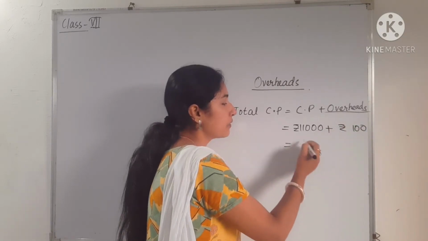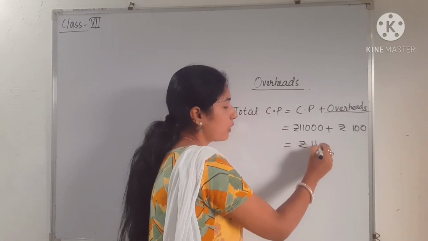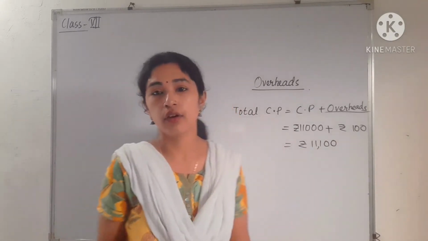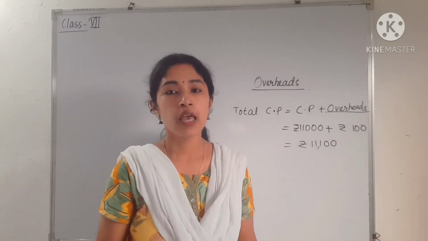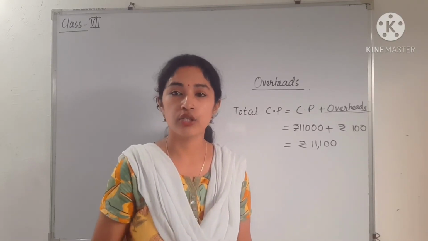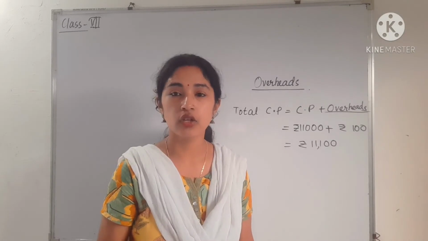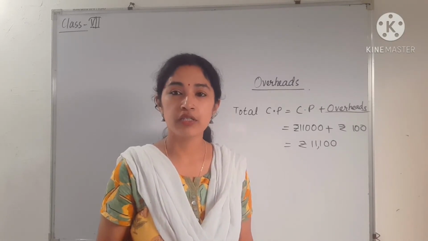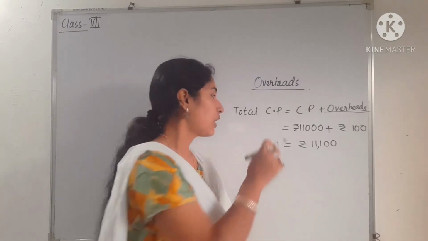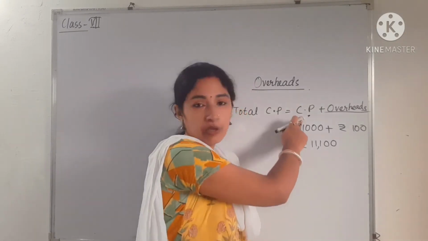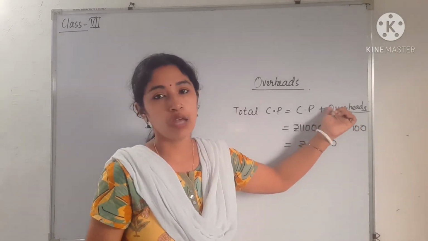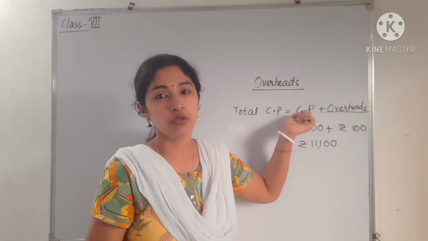So our total CP will be rupees 11,100, and this CP we have to use while doing the calculation. Whenever we are finding profit percentage and we have to write CP, in that case we have to write the total CP, not this CP. If there are overhead charges, then we have to include them in the CP.